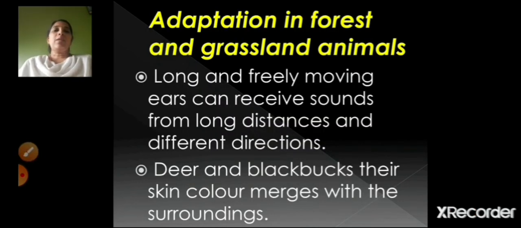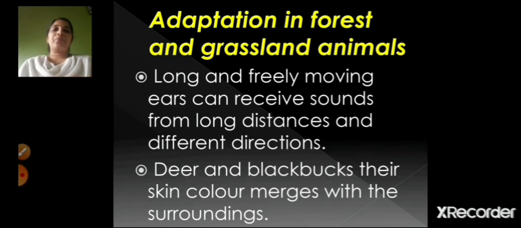Long and freely moving ears can receive sounds from long distances and different directions. Because they have long ears which can freely move, what is the advantage of it? From a long distance also, if anything is coming, they can hear it easily, right? From any direction if it is coming. And deer and black bucks, their skin color merges with the surroundings. Whatever color the surroundings are, the deer and black buck have the same skin color.